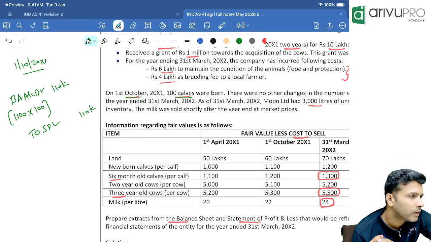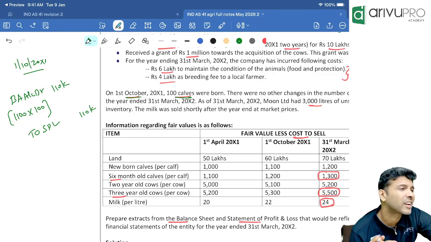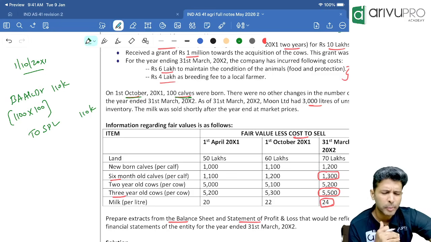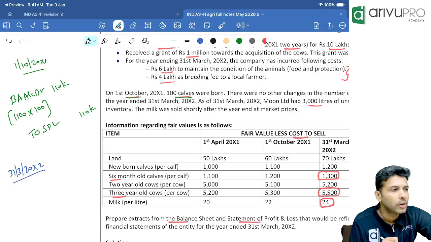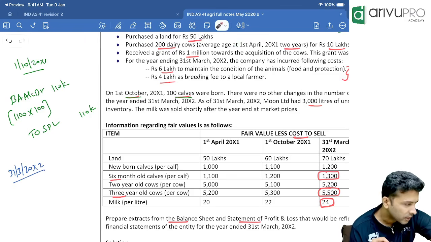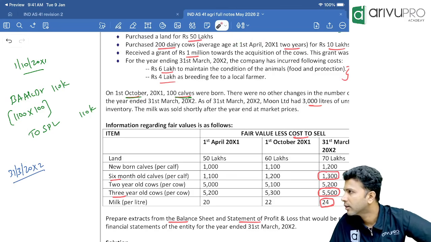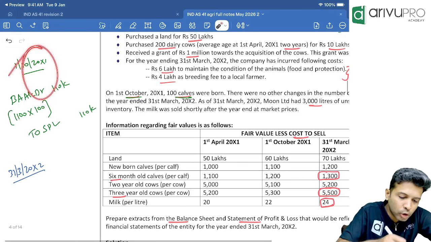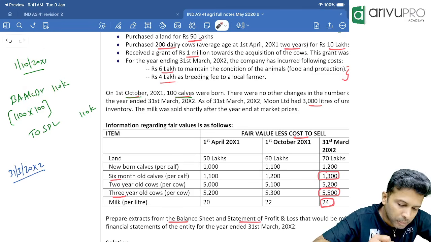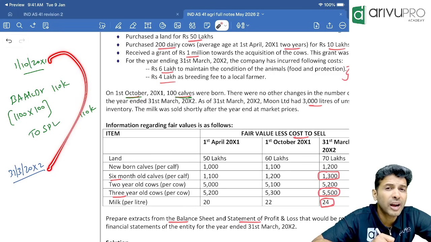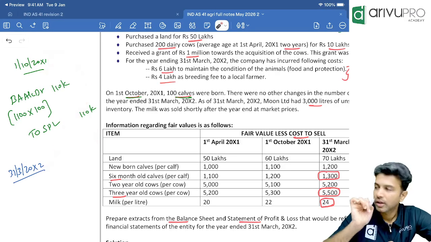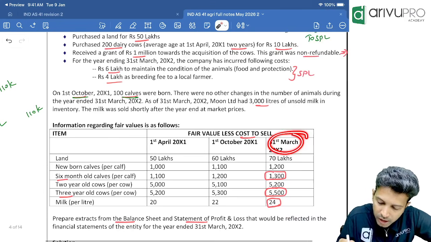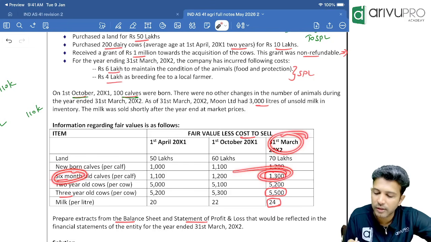Clear? But did they ask you the entry or the extract? Balance sheet and P&L extract you will prepare, on 1st October or year ending? So on year ending, one more treatment you'll have to give. On 31st March 20x2, again check your screen. On 1st October it was a newly born calf, but on 31st March 20x2, is it a newly born calf or a 6 months calf? From here to here, the age is 6 months.